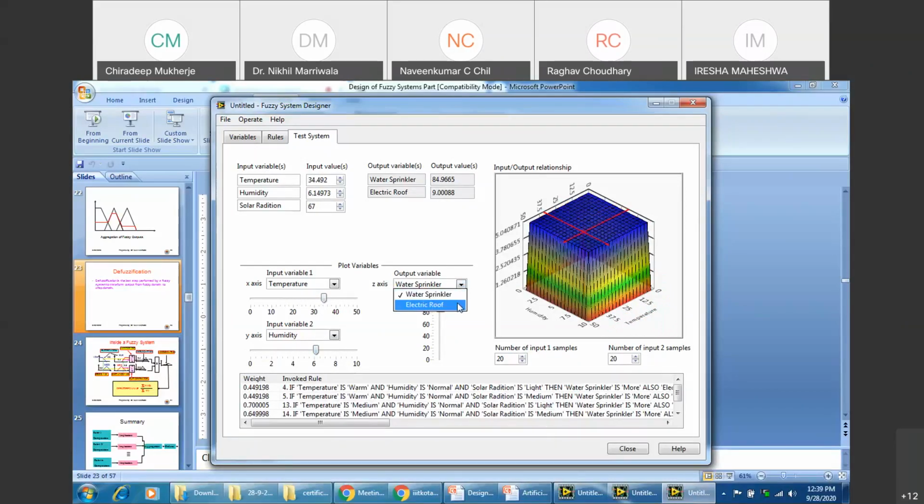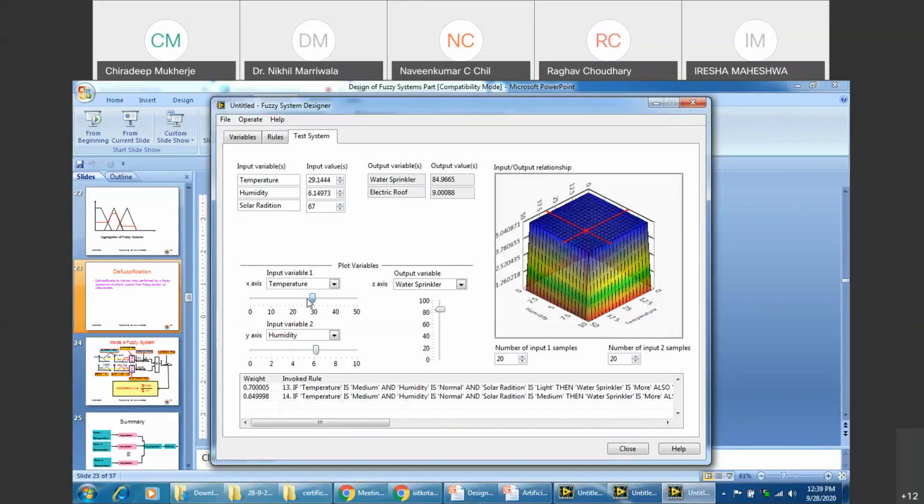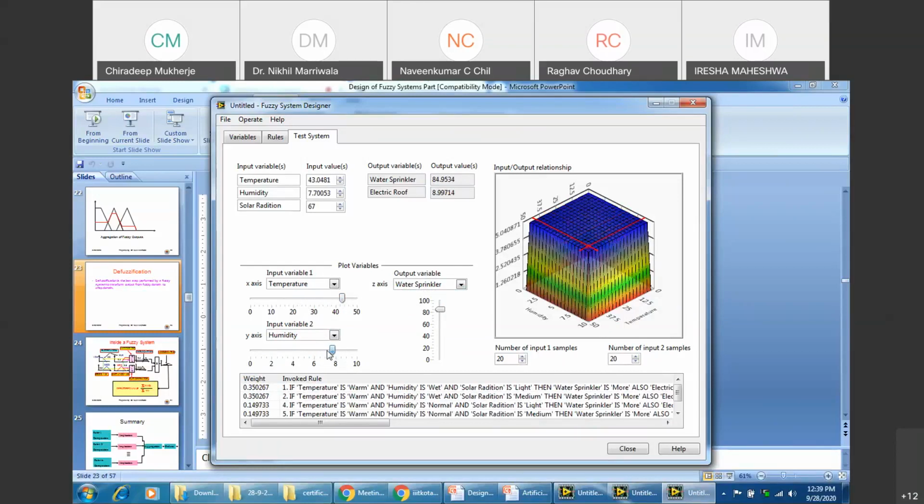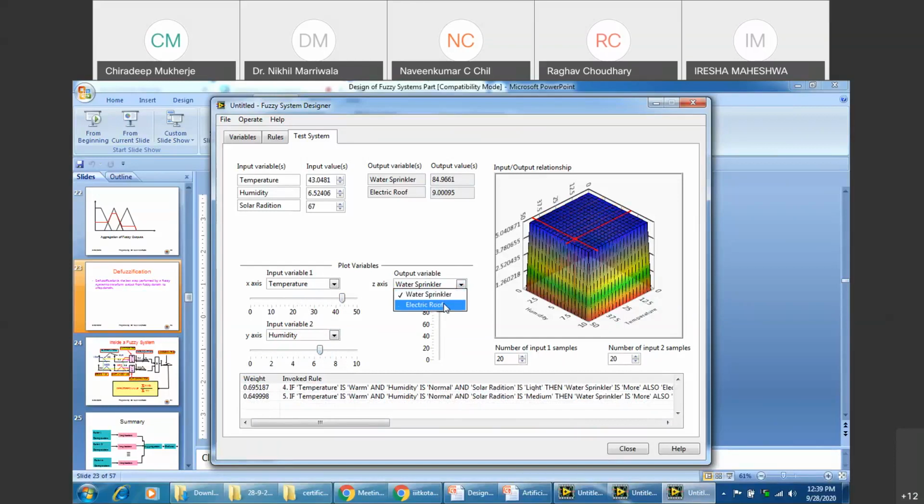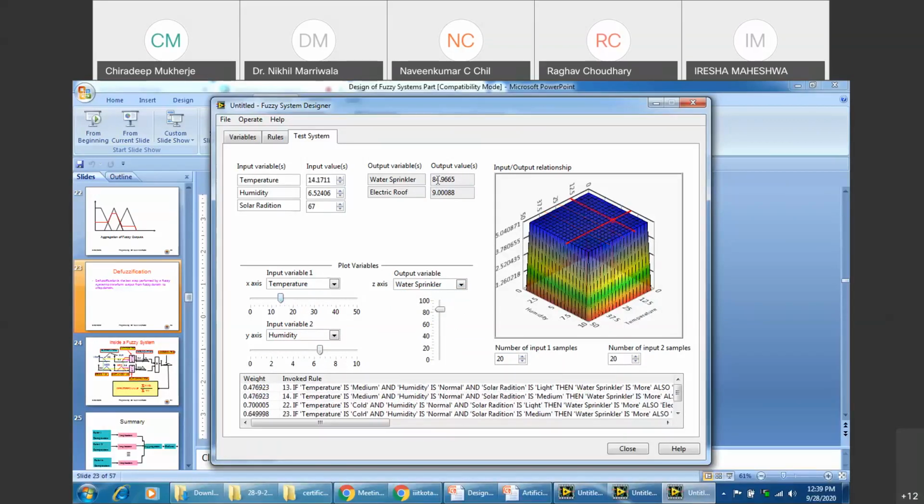In this also, there is an output variable where the values are given here. You can see the values according to the temperature. They will be represented in the top corner, if you can see the change in values happening. To make it easier, they have given a slider to us. But this electric roof slider, though it can move, the exact value is only shown here. Can you see that?